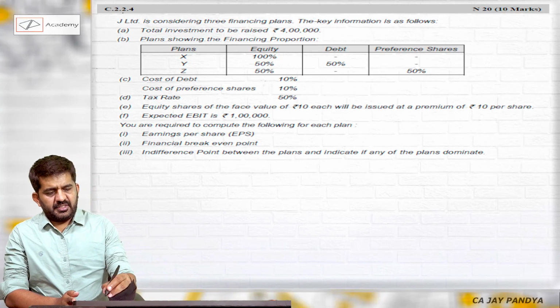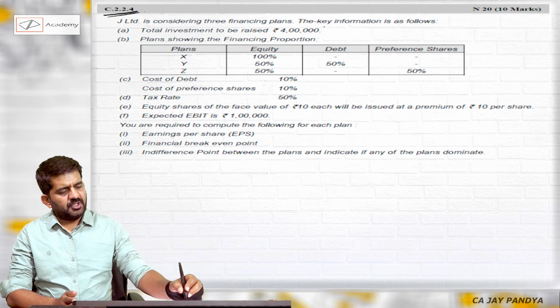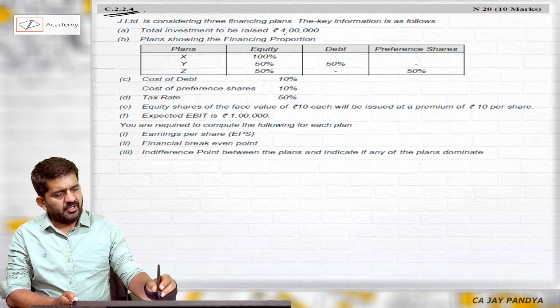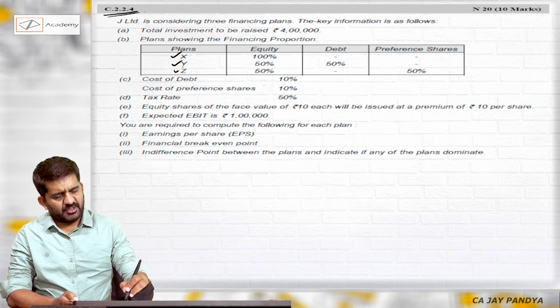Question number C 2.2.4. J Limited is considering three financial plans. The key information is as follows. Total investment to be raised is 4 lakhs. Plan showing the financial proportion. So there are three plans X, Y and Z.